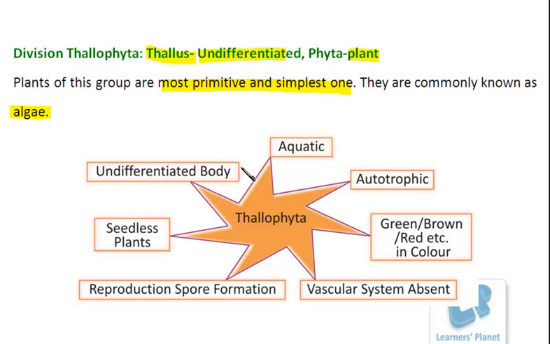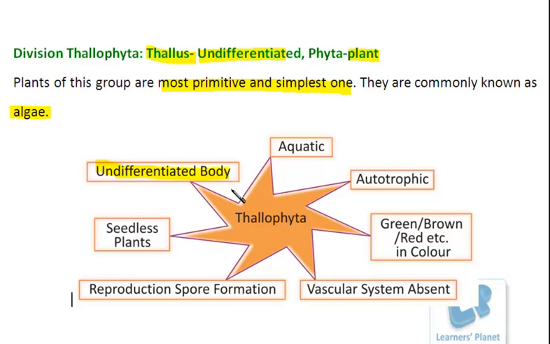Fine. So in this flowchart, I have summarized the basic properties present in the organisms of this group. Number one is that these primitive organisms have an undifferentiated body.